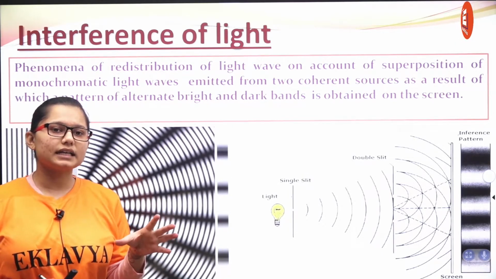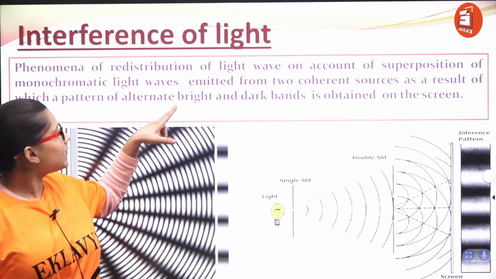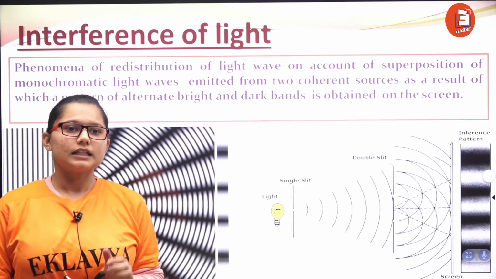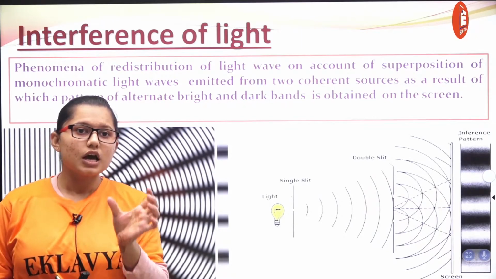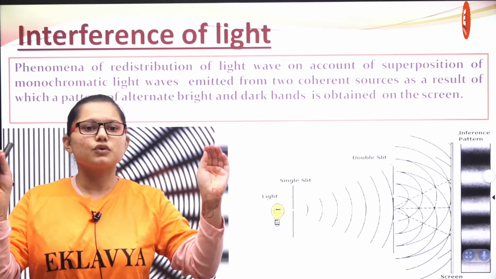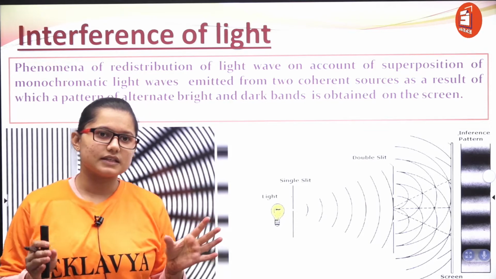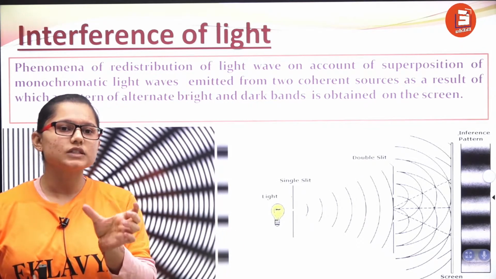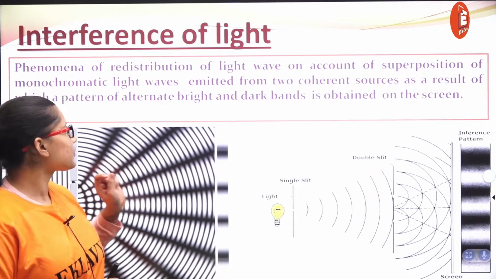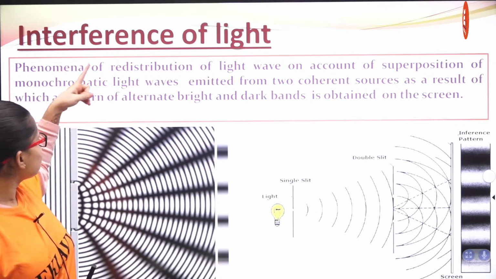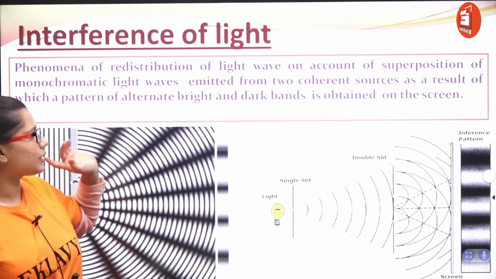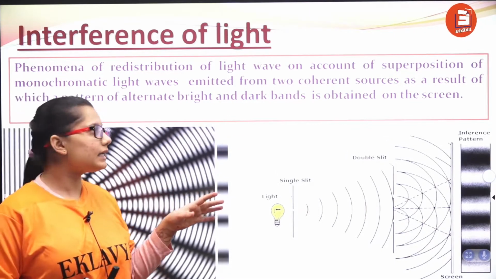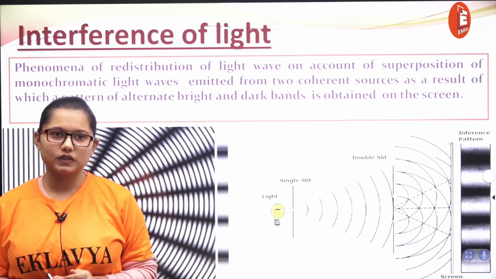Okay, monochromatic means single color, and we are dealing here with coherent sources. We have studied that coherent sources are those which have the same frequency, and the phase between them is either the same or a constant phase is maintained always. So the superposition of such light waves results in a pattern of alternate bright and dark fringes obtained on the screen.